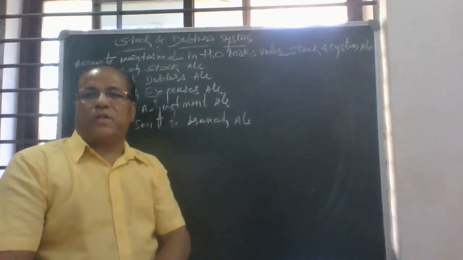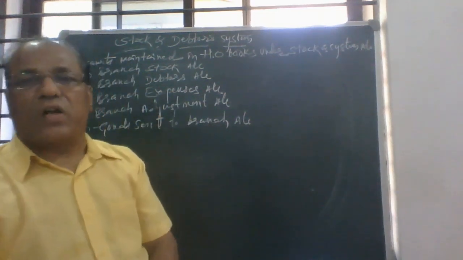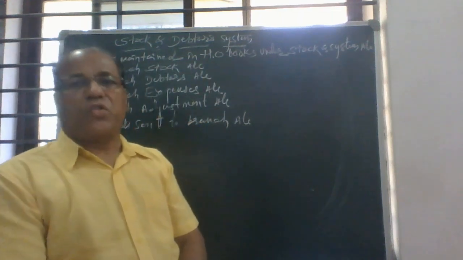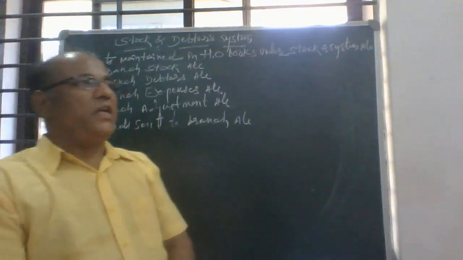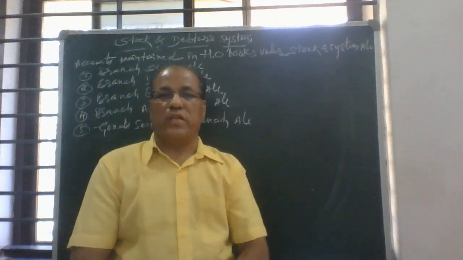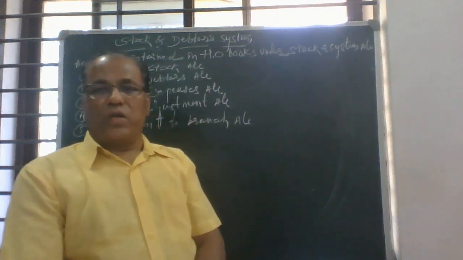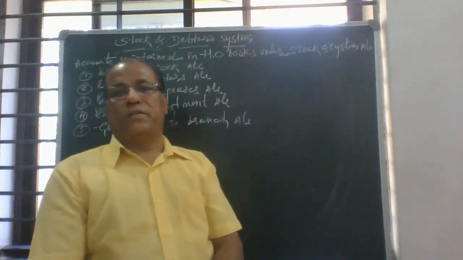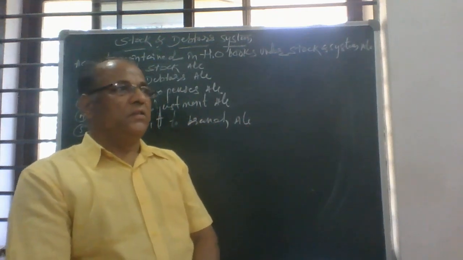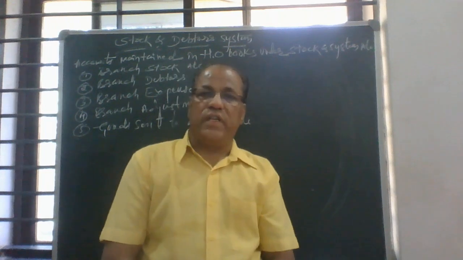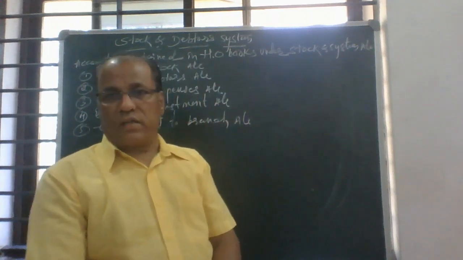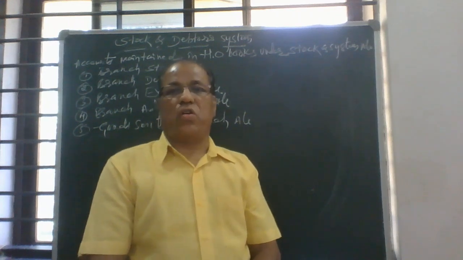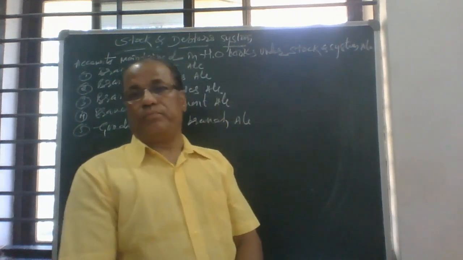So the first account is the branch stock account. What is the purpose of opening the branch stock account? The main purpose of opening the branch stock account is to ascertain the stock at the end, or surplus or deficit in stock at the end of the year. We have to prepare the branch stock account in the books of the HO.